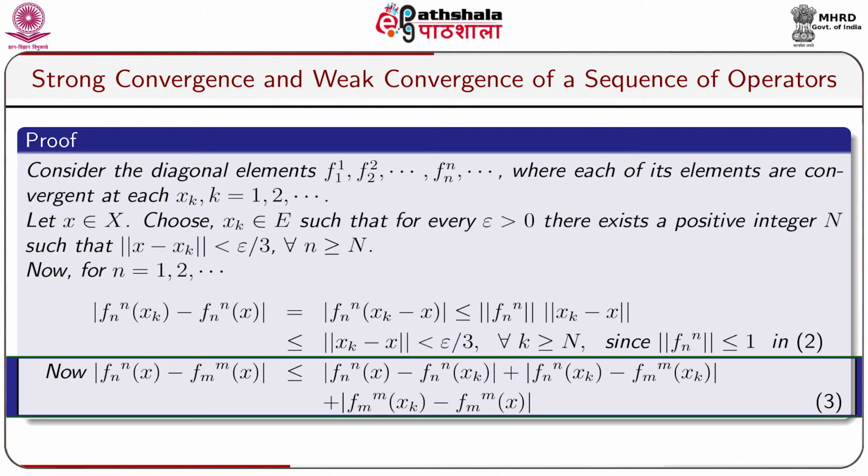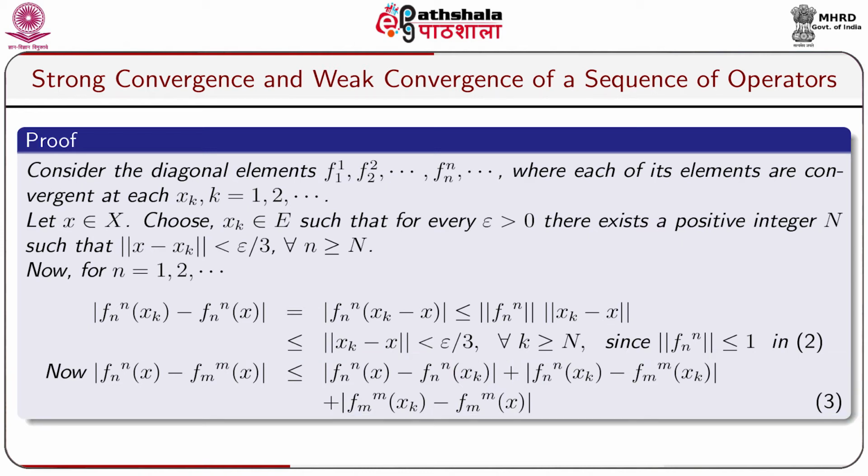Now, modulus of Fnn(x) minus Fmm(x) is less than or equal to modulus of Fnn(x) minus Fnn(xk) plus modulus of Fnn(xk) minus Fmm(xk) plus modulus of Fmm(xk) minus Fmm(x).